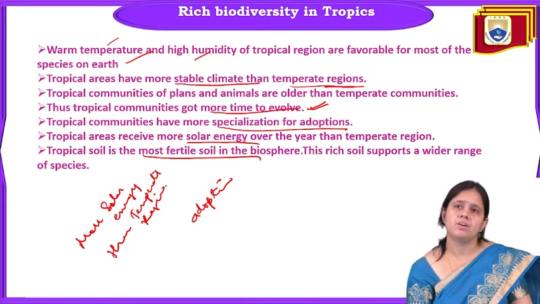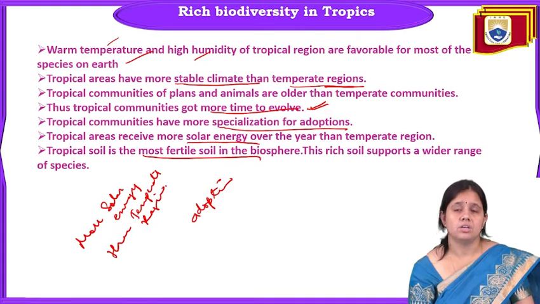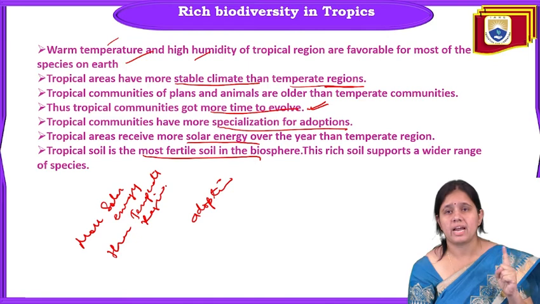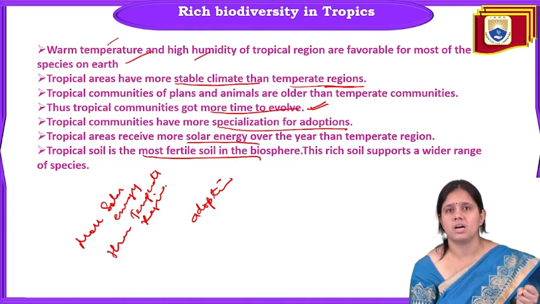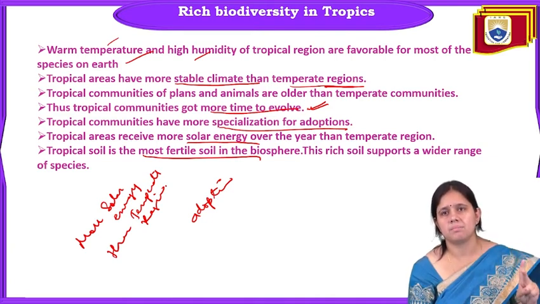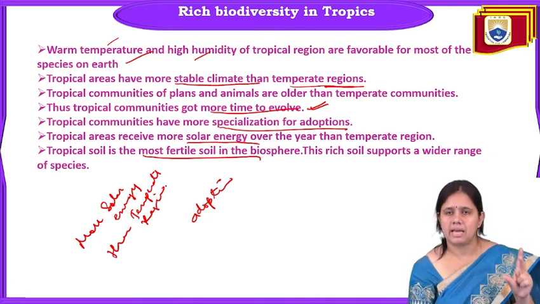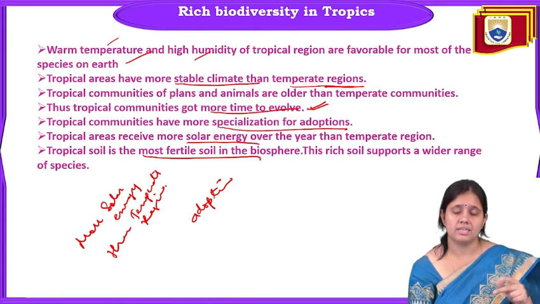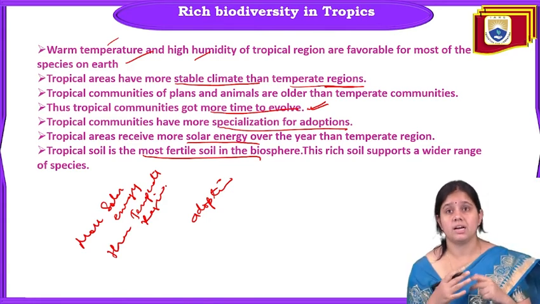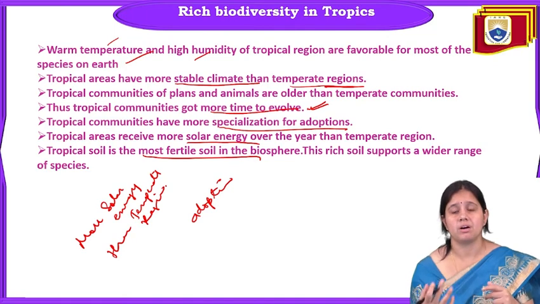So what we got from this slide is that the tropics have a high, warm temperature and high humidity. Due to that, species can survive. It is favorable for the species on the earth. Next one is that it has a stable climate compared to the temperate region. Climate is stable throughout the year, so it does not cause any disturbance for the survival of a particular